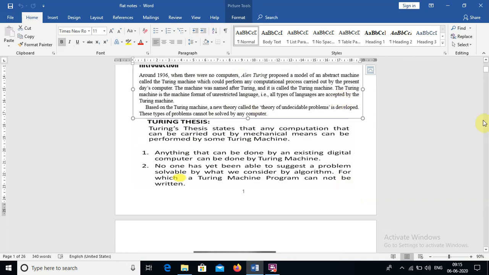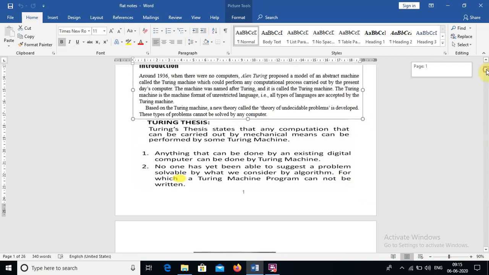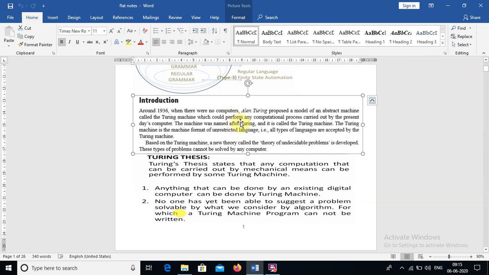When it comes to the introduction of the Turing machine, this was proposed by a person called Alan Turing in 1936. The main purpose of this machine is to show that any computation that can be done by the present digital computer can all be done with the Turing machine. Okay, so based on the Turing machine we have a theory called undecidable problem. We will discuss it later.